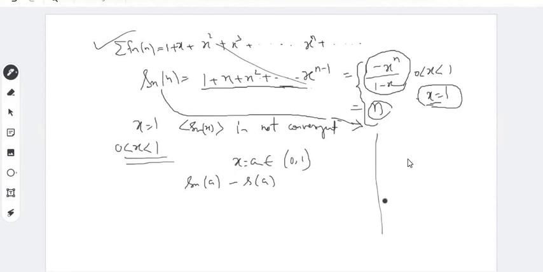I am just exploring here. This Sn a is equal to 1 upon 1 minus a minus a to the power n upon 1 minus a. Right?